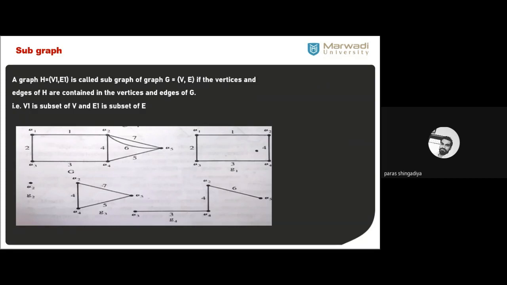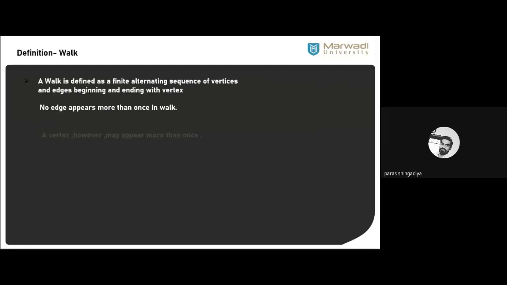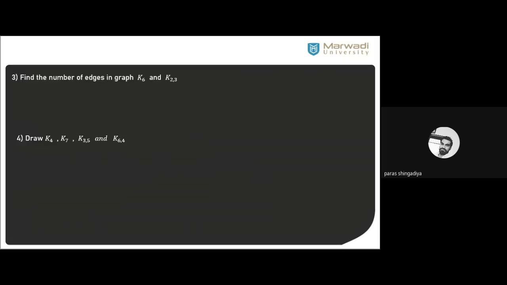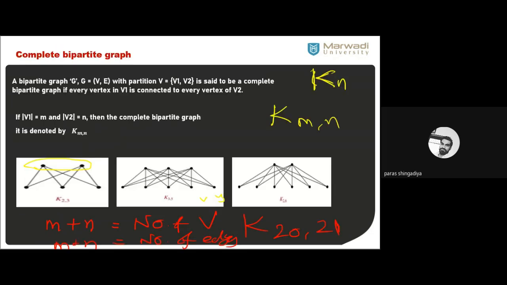We'll discuss subgraphs in the next lecture. That is also one of the simple definitions, and after that we'll solve some examples related to this topic. Then we'll start the concepts of walk, path, and circuit, and then we'll define two well-known graphs, the Euler graph and the Hamiltonian graph. The next topic will start in the next lecture. We'll stop here. Is there any query on complete graph or complete bipartite graph? Please ask.